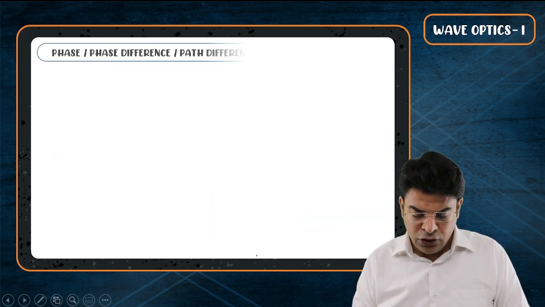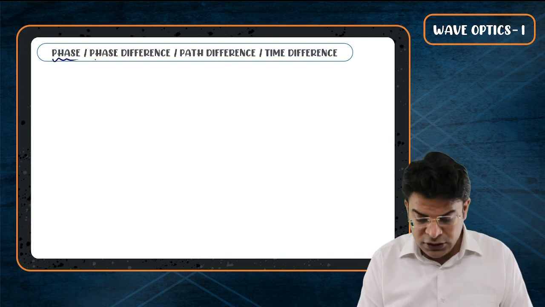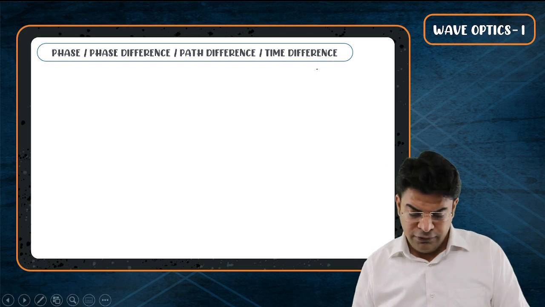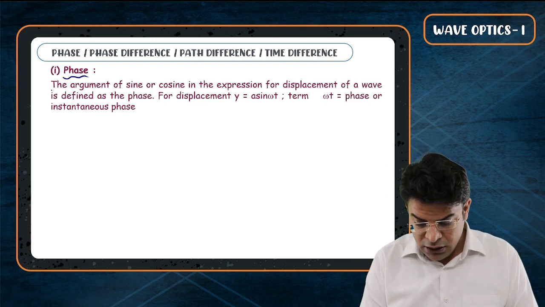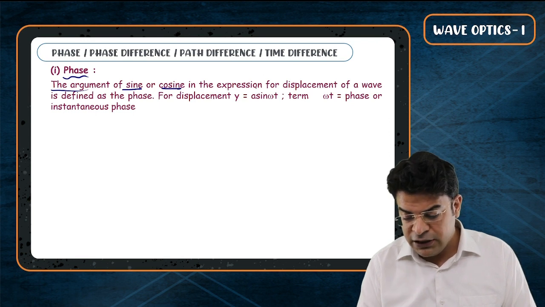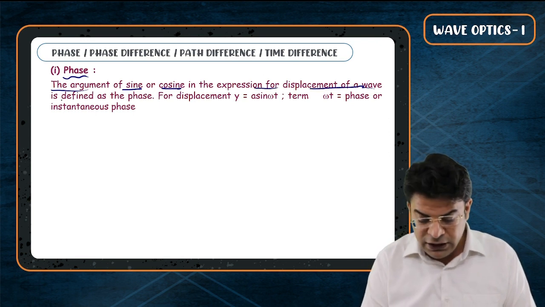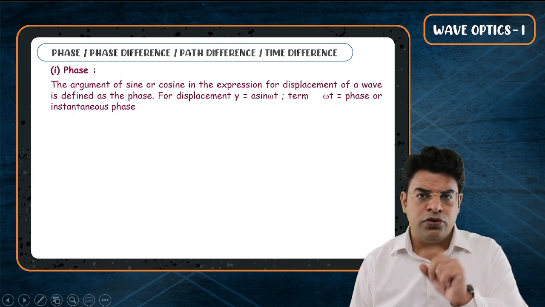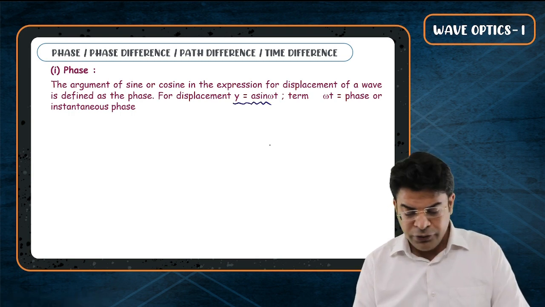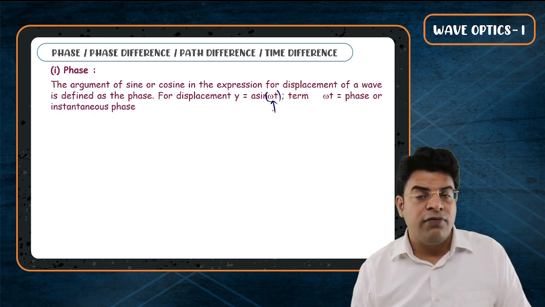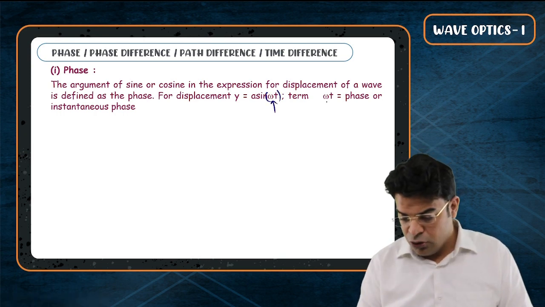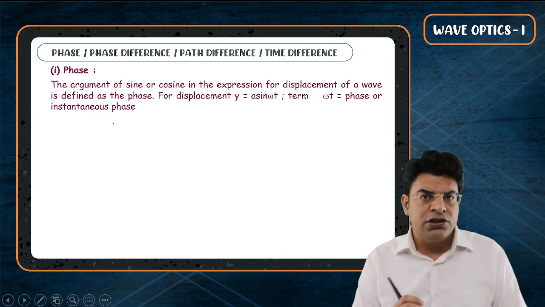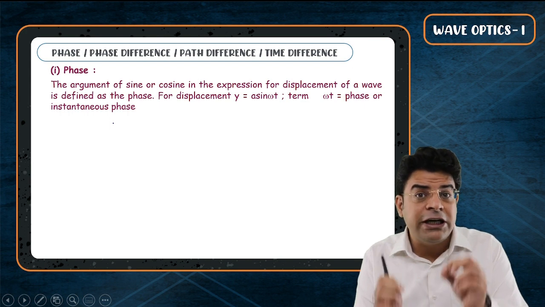Now let's move on and talk about what is phase difference, what is path difference, and what is time difference. So here, first thing, what is phase? The argument of the sine or cosine in the expression for displacement of a wave is defined as the phase. So for example, if the equation of simple harmonic motion is given by y equals a sine omega t, then the input of the trigonometric function is called the phase. So omega t is the phase or instantaneous phase angle. So the input of the trigonometric function represents the phase.